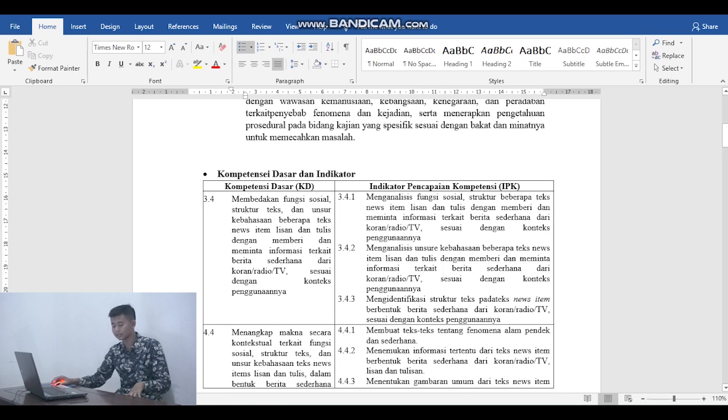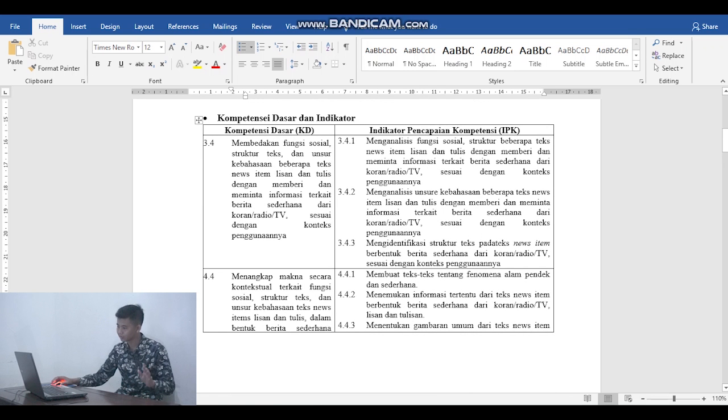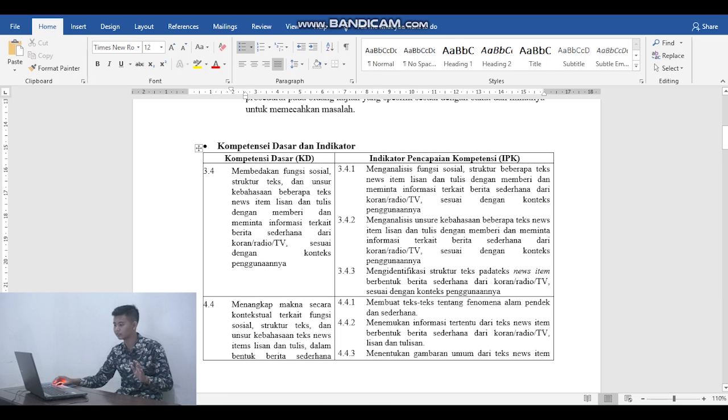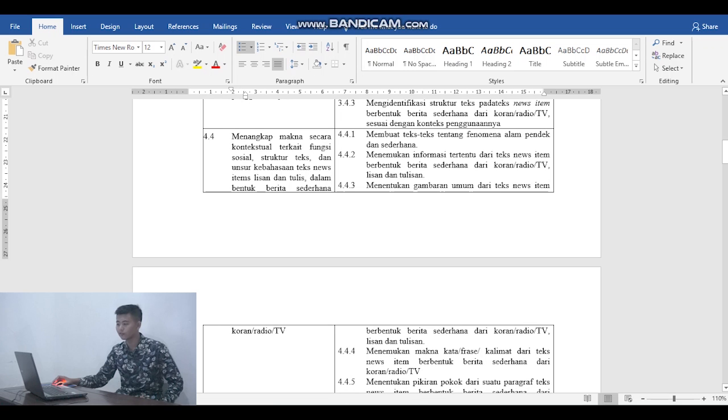In the standard competence and indicator, I also use the syllabus. So the first standard competence is 3.4, membedakan fungsi sosial. So the student should know what is news item, what is the context, and the student should know where and when we should use this kind of text and where we find them. So something like that. And the 4.4 in this uses menangkap makna secara kontekstual terkait fungsi sosial.